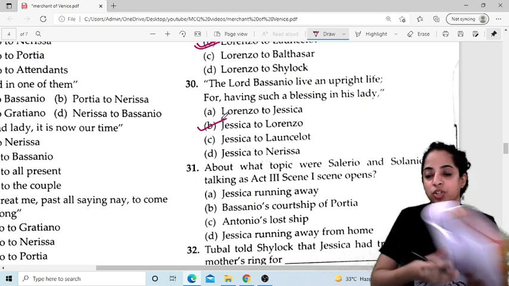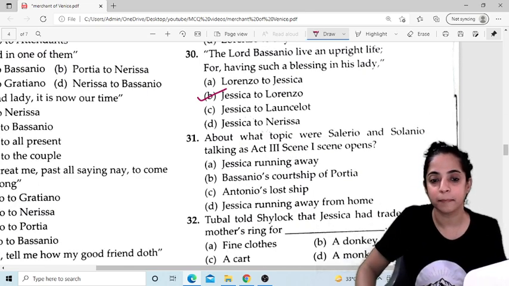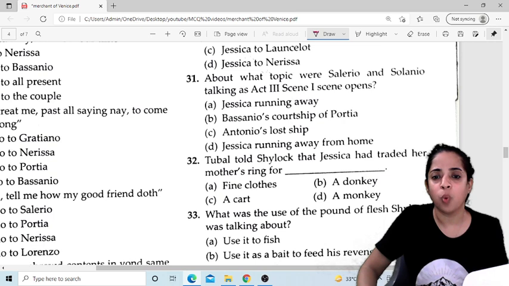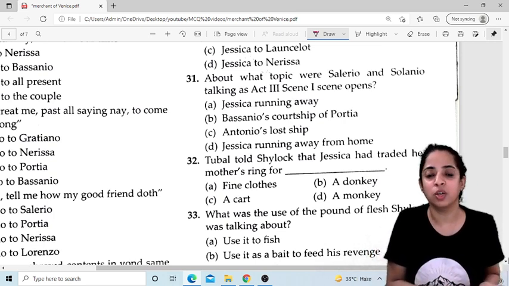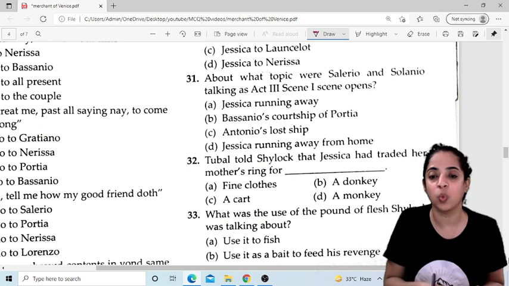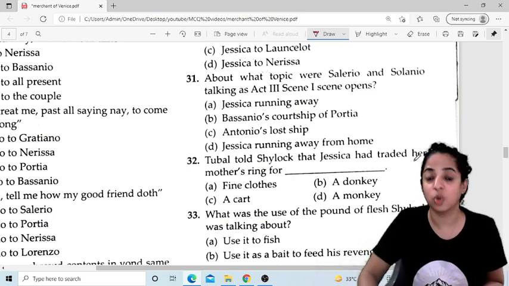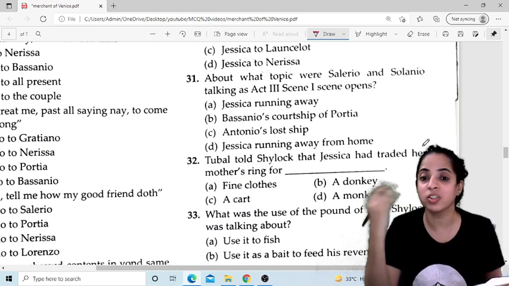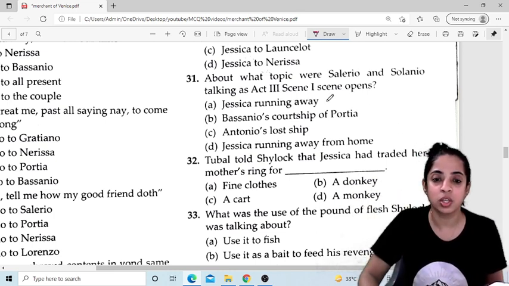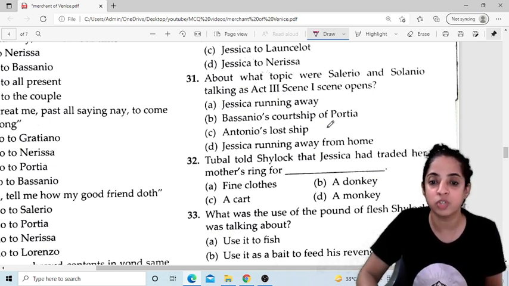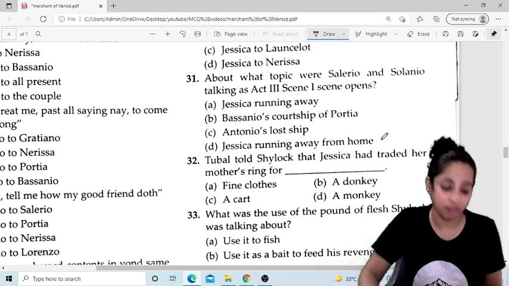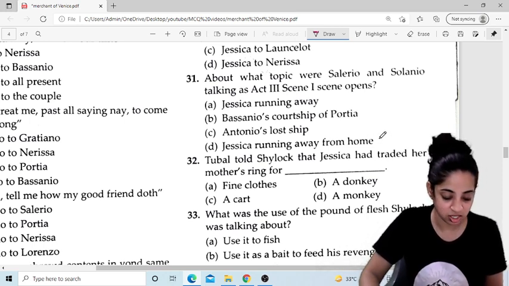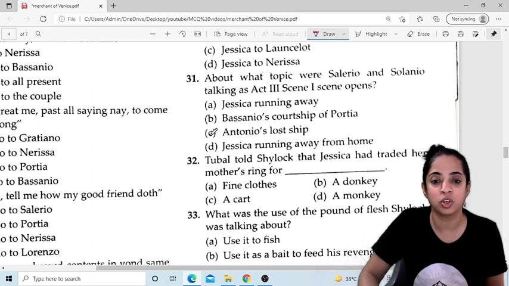Okay, now question number 31. About what topic were Salerio and Solanio talking as Act 3 Scene 1 opens? So you have to remember the opening scene whenever Act 3 opens. What were they talking about? Were they talking about Jessica running away, or Bassanio's courtship of Portia, or Antonio's lost ship? So the answer is Antonio's lost ship. They were talking about the lost ship of Antonio's.